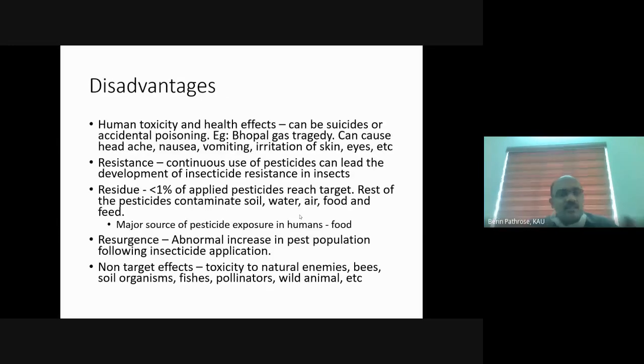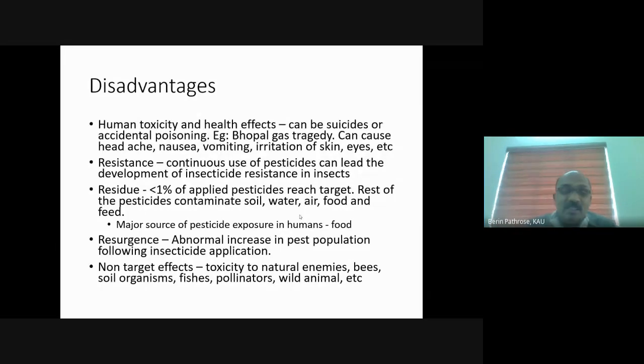And the disadvantages: we have human toxicity and health effects, resistance, where with continuous use of pesticides insects can develop resistance, and residue. I told you about residue, pesticides reaching soil, water, air, food, and feed. Resurgence is another thing. The name indicates that if you spray a pesticide against a particular pest, instead of a decrease in pest population, there will be a drastic increase in pest population.